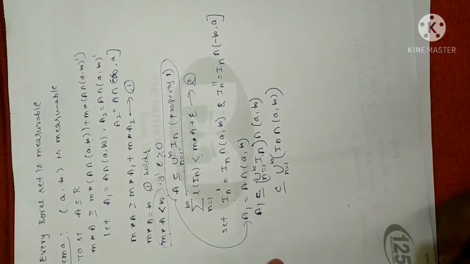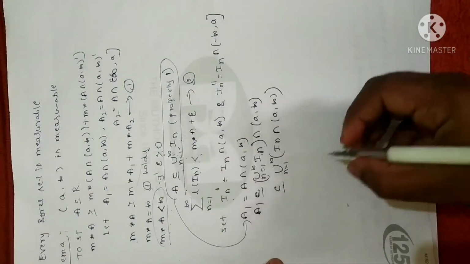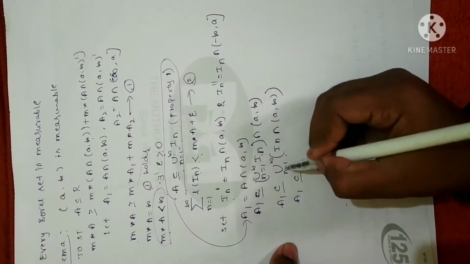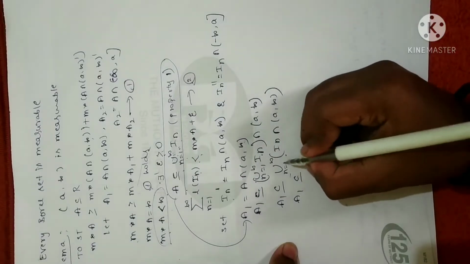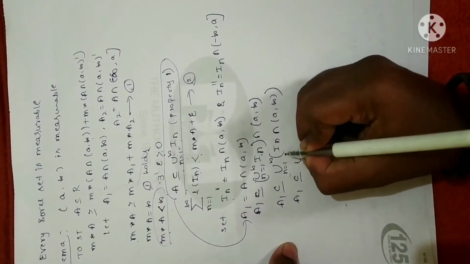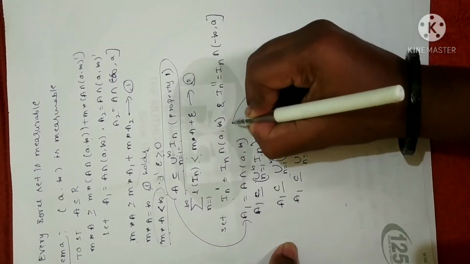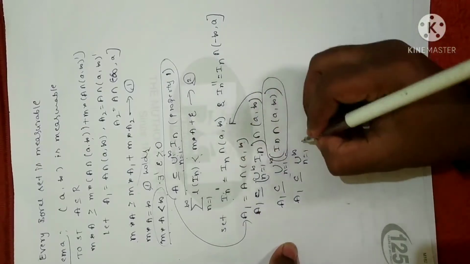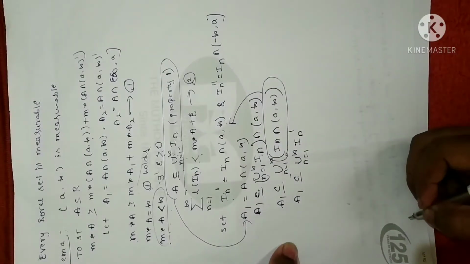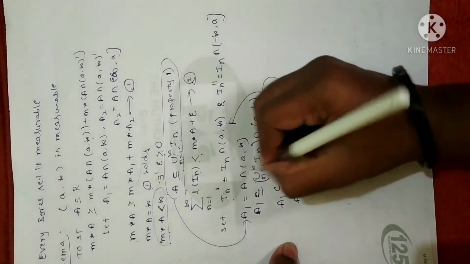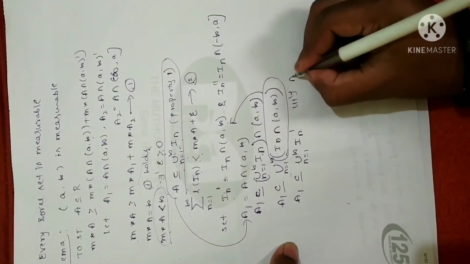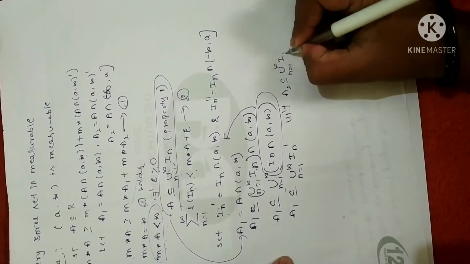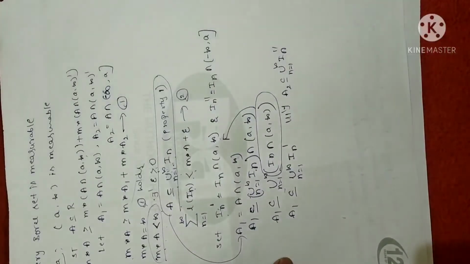While explaining the properties, I have told you a number of times. I can rewrite this as, see here A1, right? So A1 is a subset of, now look at this value. Let me write this as it is, union n is equal to 1 to infinity. I can replace this with I_n complement. See here, this value I have chosen as I_n complement. So I can write this as I_n complement. Fine. Similarly, by the same method, let me take A2 and I can prove that A2 is a subset of the union n is equal to 1 to infinity. You will get this set, I_n double complement. Clear?